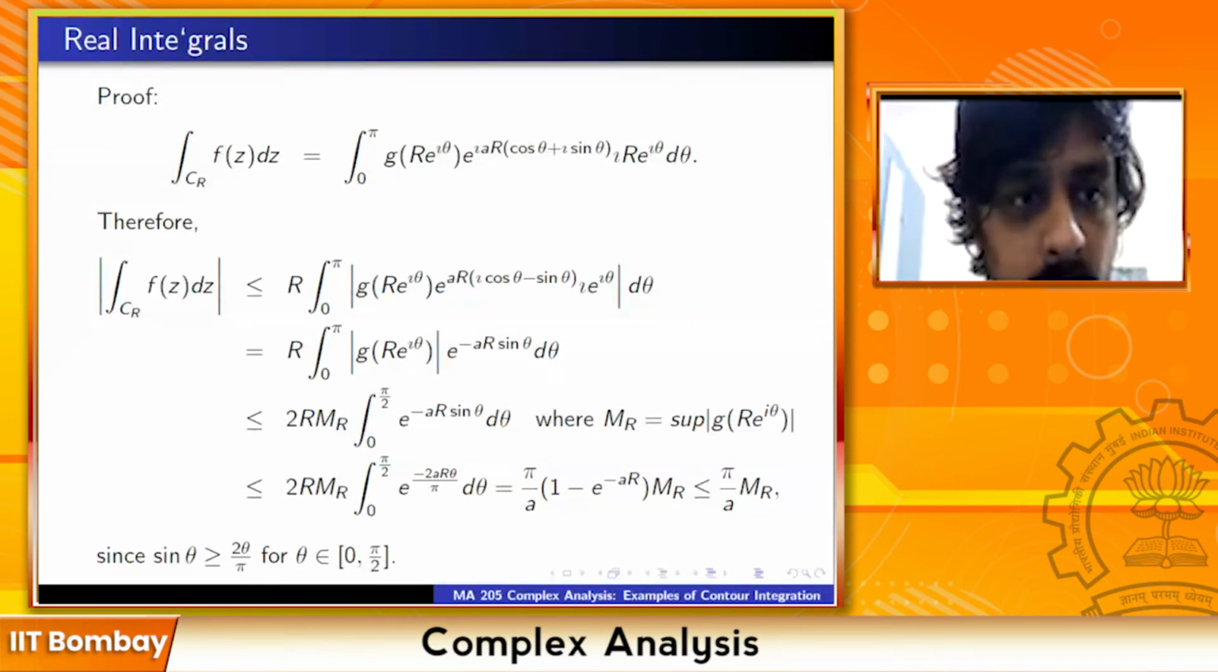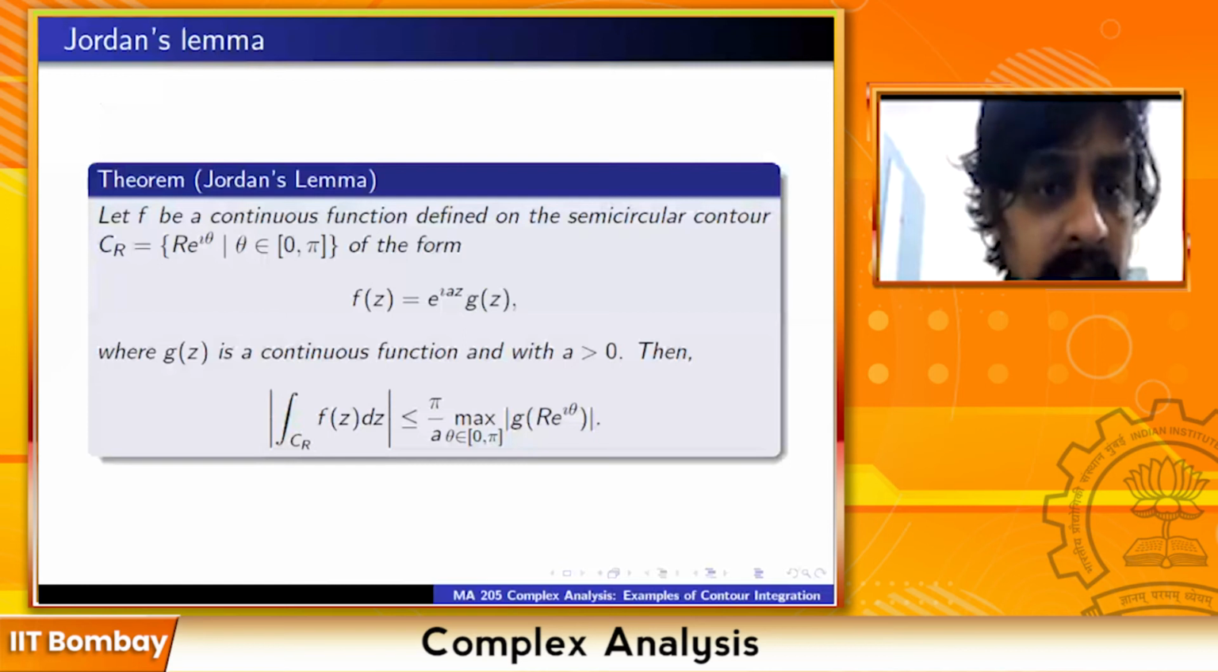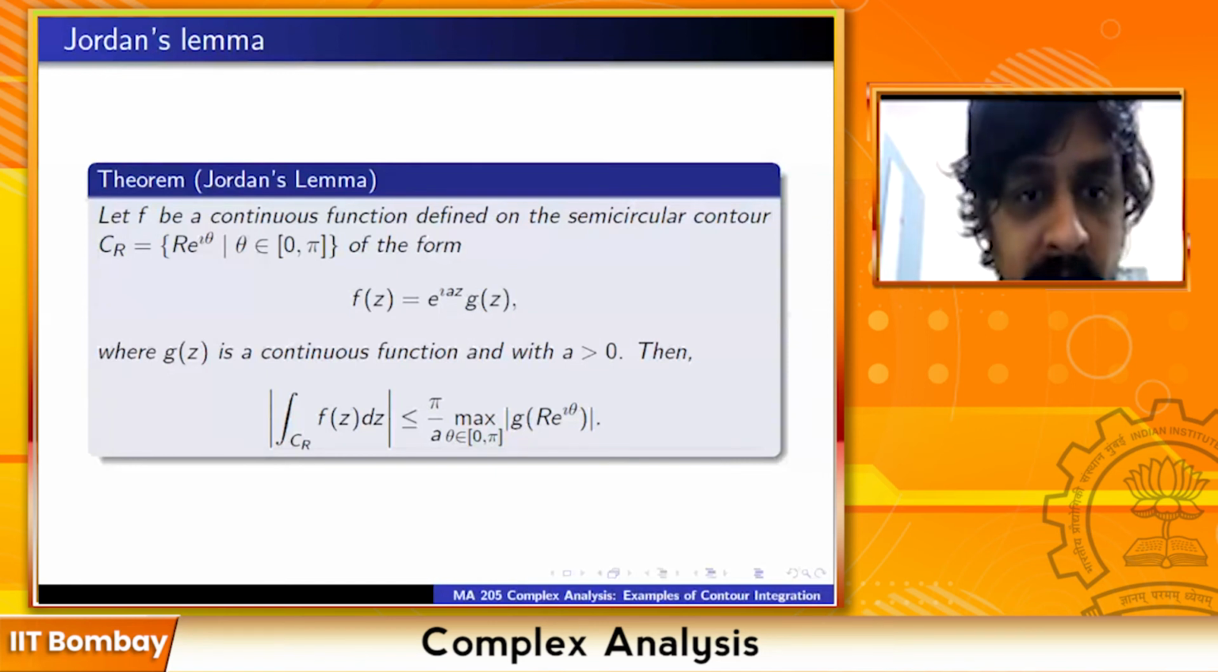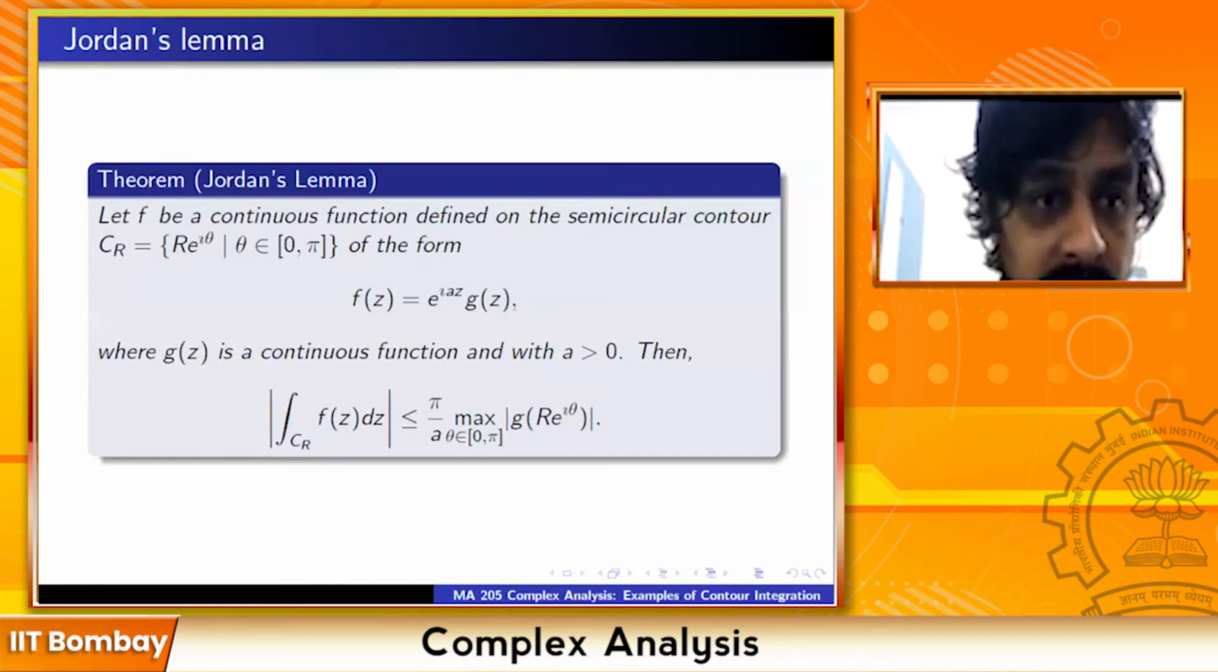Yeah, so this is an example. So this proves the Jordan lemma. This was the Jordan lemma that we proved. For a continuous function on the semicircle of the form e raised to iz times g of z, the modulus of the integral is bounded above by pi by a times the maximum value of g on the semicircle. This is what we have just proved.